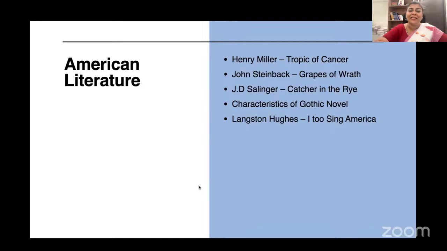Then we come to American literature. Henry Miller's Tropic of Cancer, John Steinbeck's Grapes of Wrath, J.D. Salinger's Catcher in the Rye, characteristics of Gothic novel, Langston Hughes's I, Too, Sing America. These are all very basic in American literature. All of these authors we should know really, really well. So I hope people did this also very well.